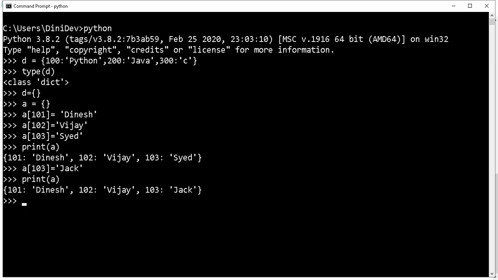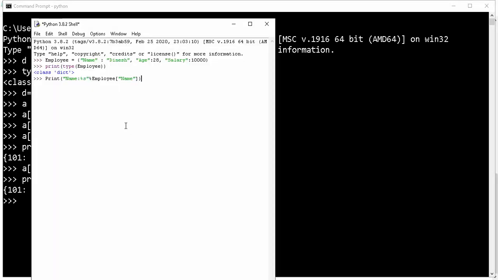If I want to mention anything, we need to use the key, and using the key we can represent the value in the print statement. I will show you an example. Here I declared name, age and salary in the employee variable. The type is dictionary, right?